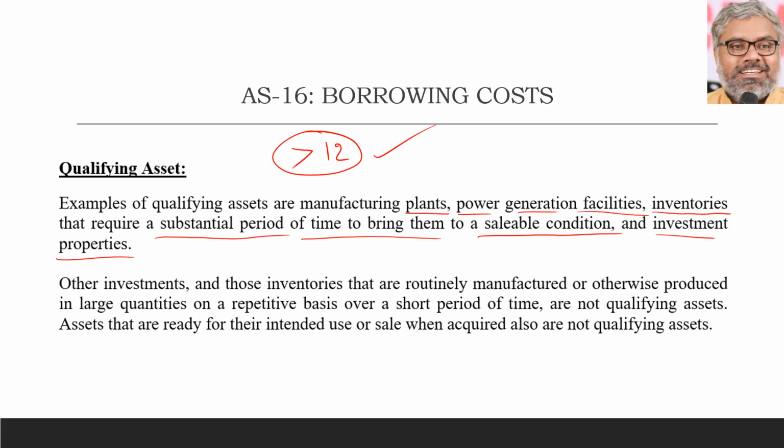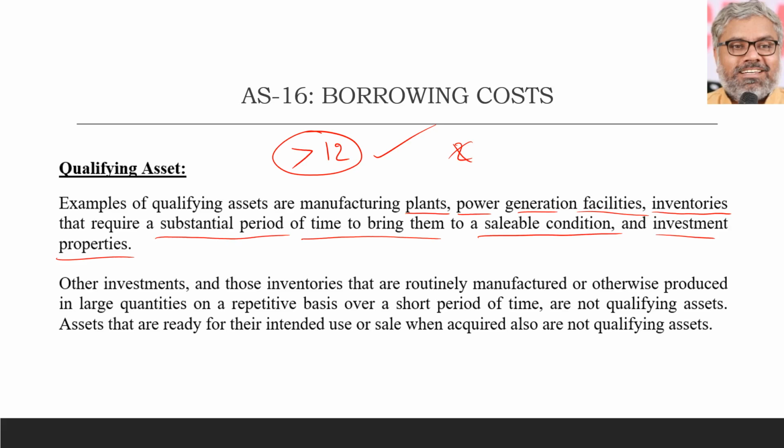So, definitely, we have to use common sense rather than rigid numbers like 12 months only I will take substantial period, otherwise I will take it as not a substantial period. Such type of rigidity was not even expected by AS16. Why should we show that? But on the other side, because it has not been rigid, even 2 months also I will take as substantial period. That also will be overaction. That will not be correct.